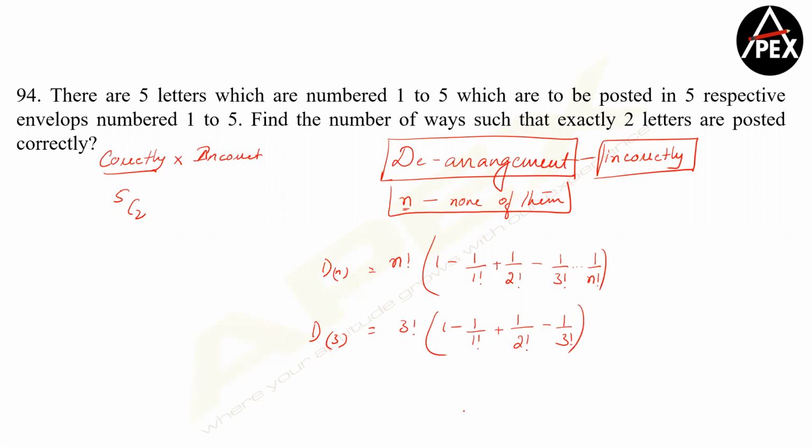Now learn the easiest way to calculate. Never ever cancel this. Just divide 3 factorial here. Take the LCM of 3 factorial. So this will be 3 factorial minus 3 factorial. Now I already have a 2 factorial, so this becomes plus 3. I already have a 3 factorial, this becomes minus 1. So this gets cancelled, this gets cancelled. So can I say derangement of 3 objects is always 2 ways?